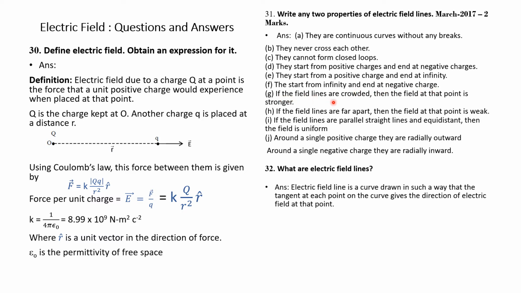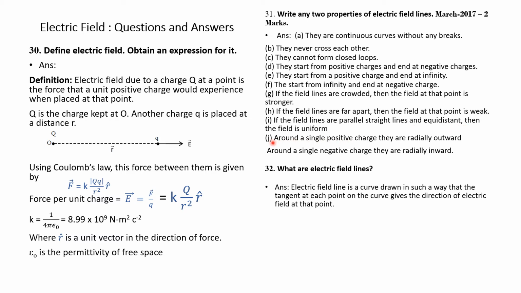If the field lines are crowded, then the field at that point is stronger. So, if the field lines are crowded, it means this is a strong field. If the field lines are far apart, or the distance between field lines is more, then the field at that point is weak. If the field lines are parallel straight lines and equidistant, then the field is uniform. This is also very important. In a uniform electric field, the field lines are parallel straight lines and equidistant.